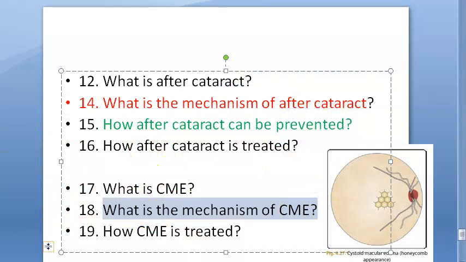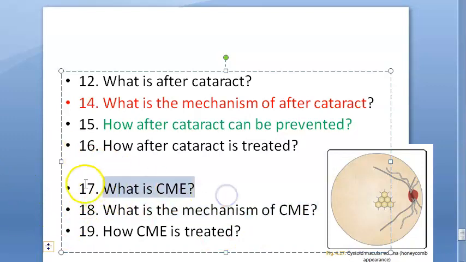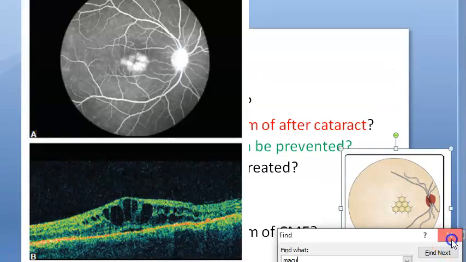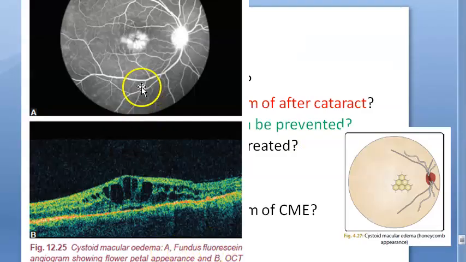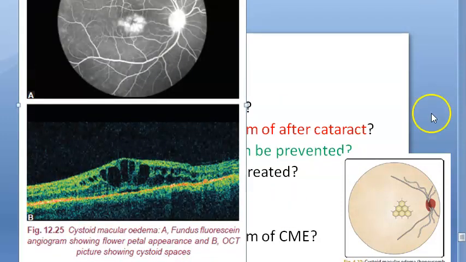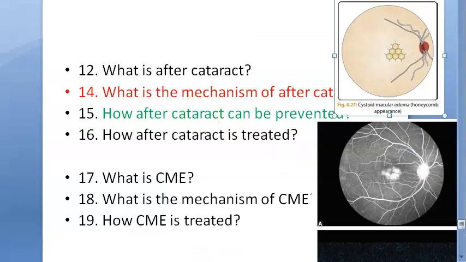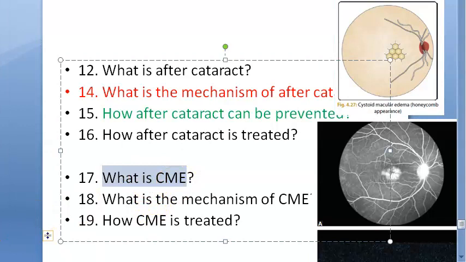Then what else you should know here? In fundus fluorescein angiography, you will have flower petal appearance. I think we have seen this, right? Look at this image, guys. Fundus fluorescein angiography, it's showing you flower petal appearance, right? Can you see the flower petal appearance, guys? And then look here down. Here you have the OCT picture showing cystoid spaces. Okay, what is OCT? Optical coherence tomography. Very good. So now let us see what else you want to know here. We are still in this question, is it? So I think we are done with this, right? Now let us go to the next question.